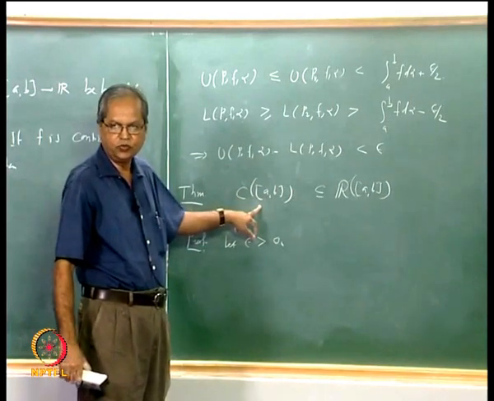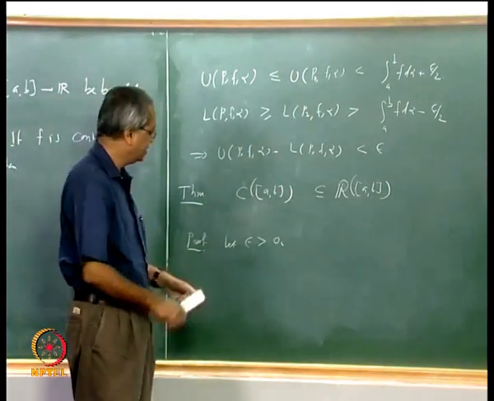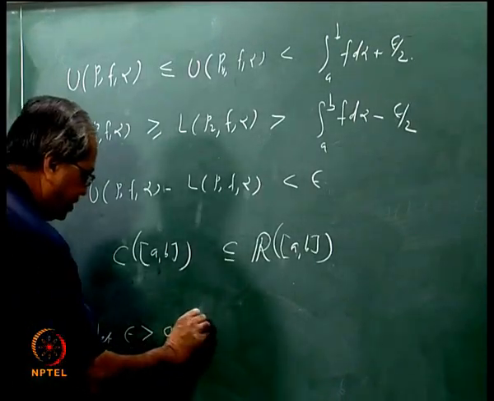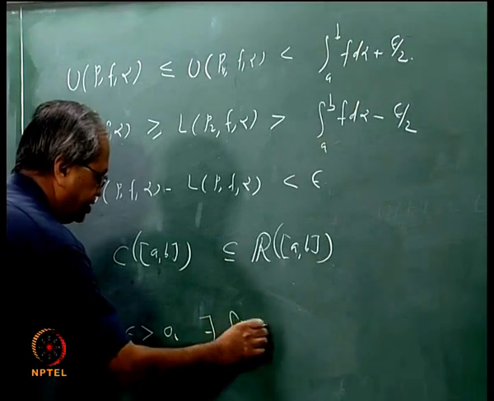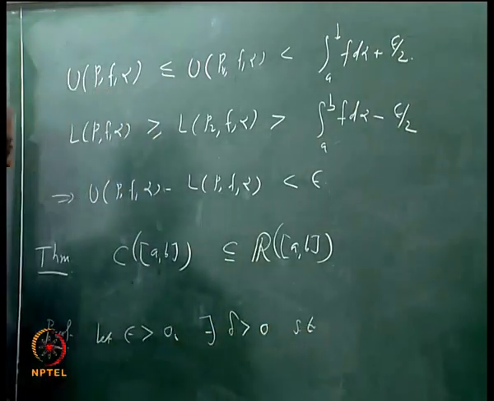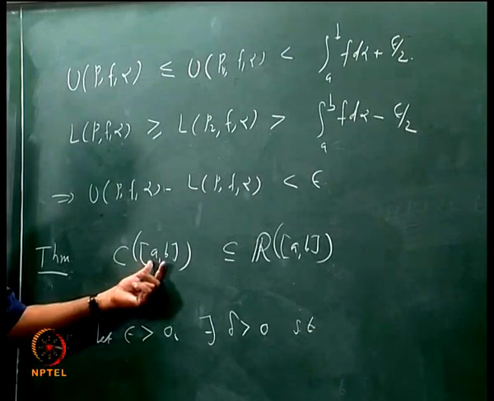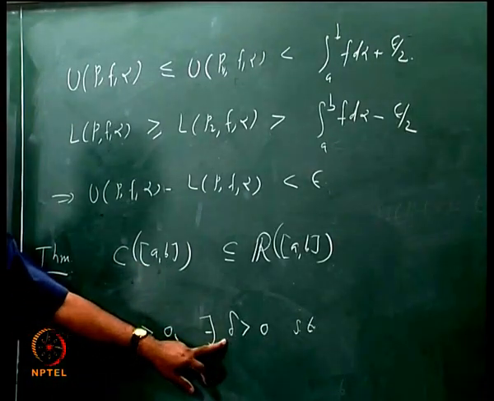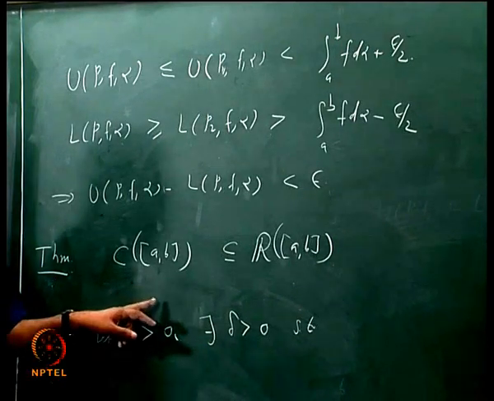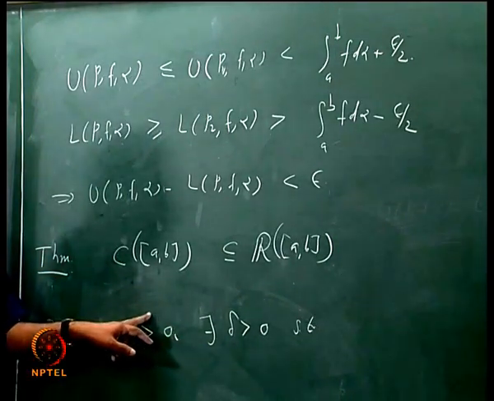So we can say that there exists delta bigger than 0 such that if you take any two points in [a, b] whose difference is less than delta, then the difference between f(x) and f(y) is less than epsilon.